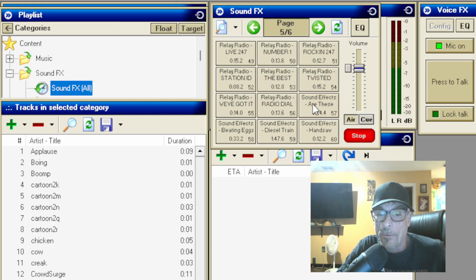Well, I don't know if your melons are ripe, but I just showed you how to load sound effects into your FX folder.